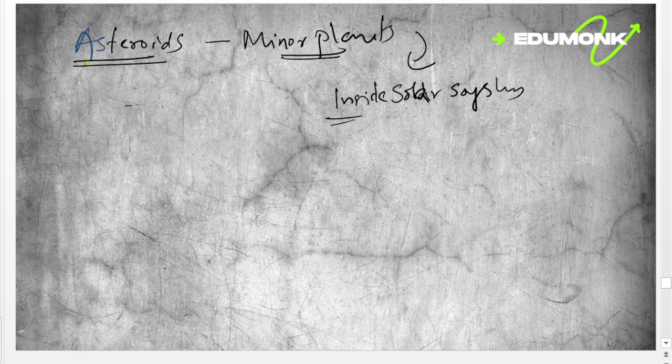These asteroids orbit our Sun in a region of space between the orbits of Mars and Jupiter.